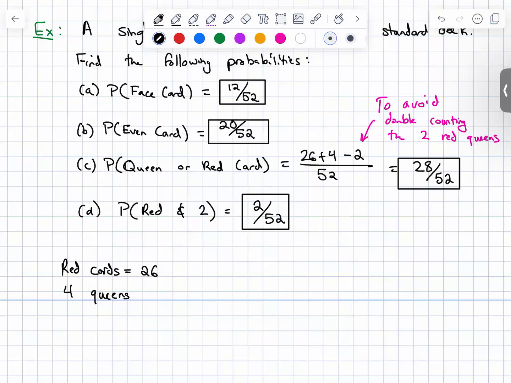And you don't need to reduce your answer. You don't need to reduce your fractions. Please don't do it on the probability problems.